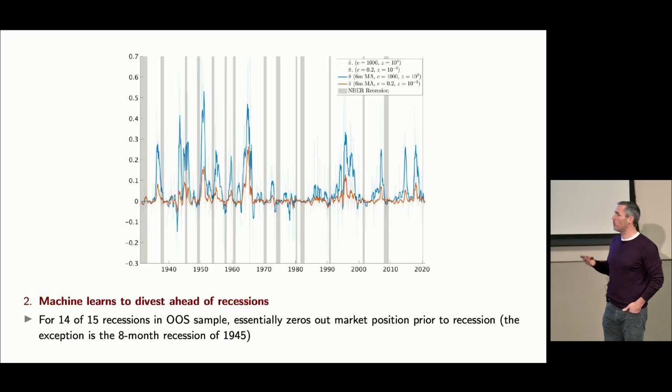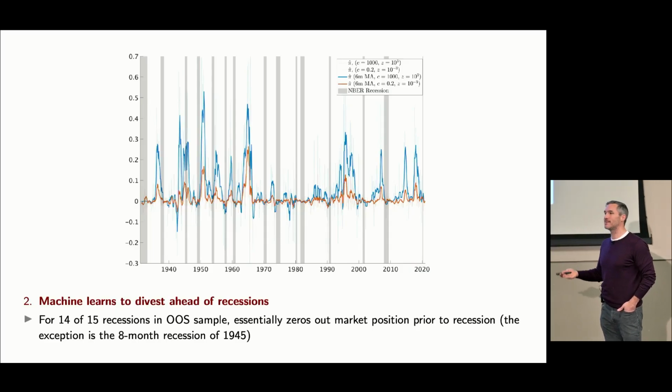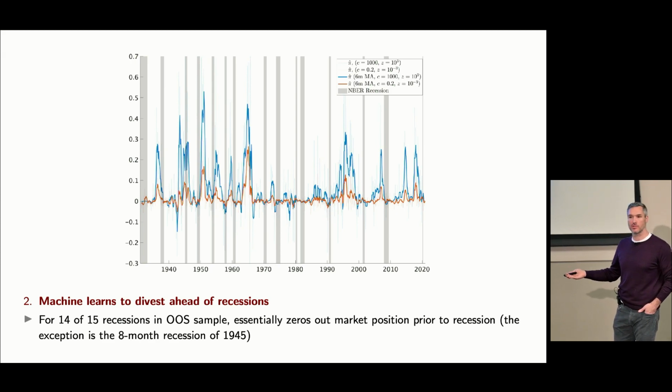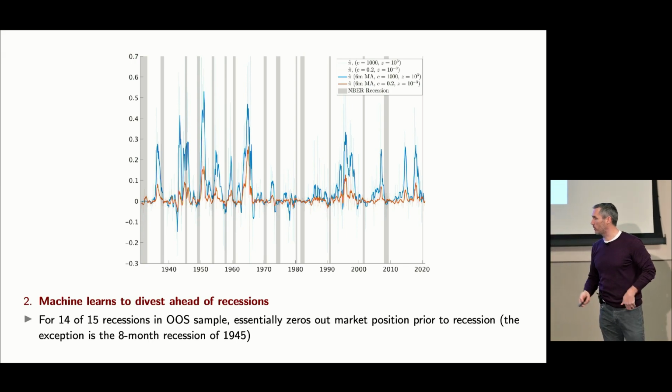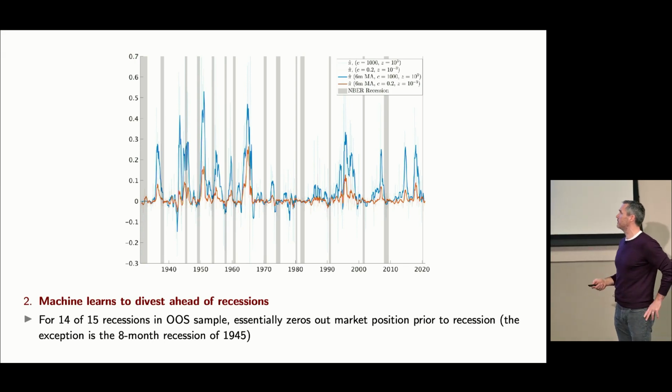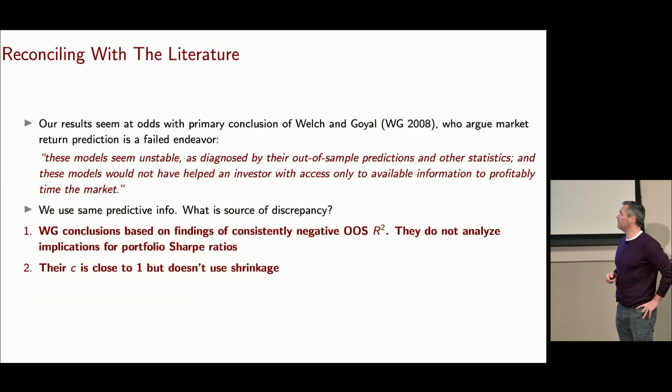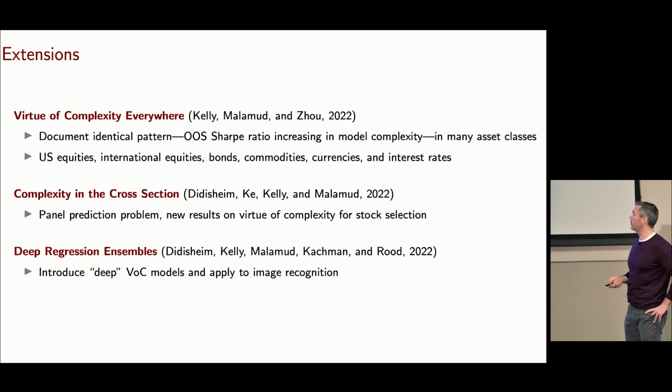And it's interesting to point out that the way it does this in particular is that it divests ahead of recessions. Okay? So there are 15 recessions in this sample. It basically divests to a weight of 0 in the market leading up to each of them. The only one it doesn't, there's this late 40s one, an 8-month recession. Okay. So we could talk about how this reconciles with the literature. I'm a little bit short on time, so maybe I can engage with that in Q&A or something like that.